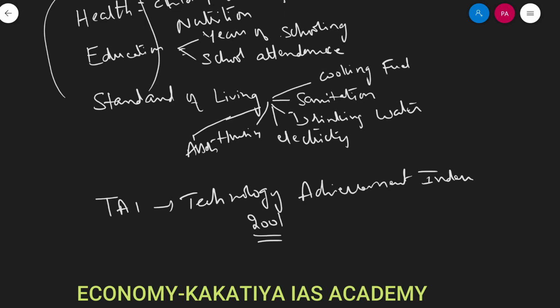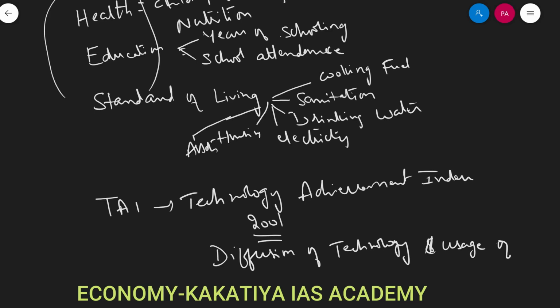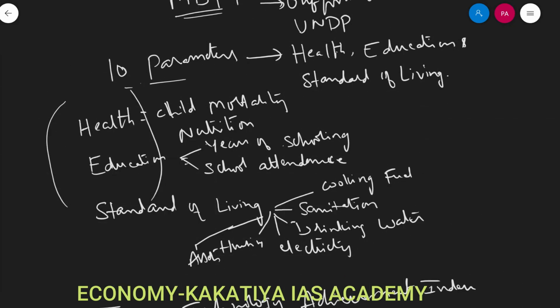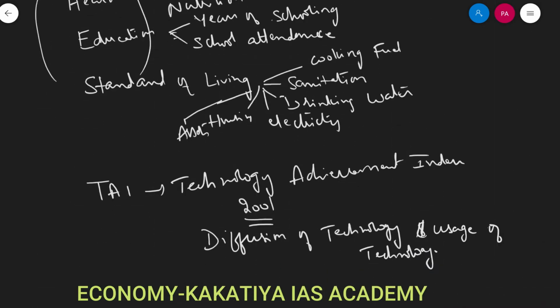So it measures diffusion of technology and usage of technology, right? These are different indicators which are used to measure development, right?